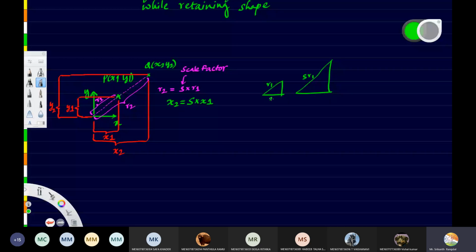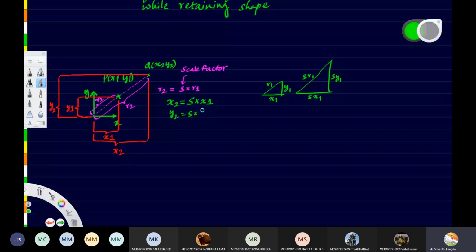And in the same way, if this length is Y1, this length will be S times Y1. So X2 will be S times X1, and Y2 will be S times Y1. Okay, so this is the relation.